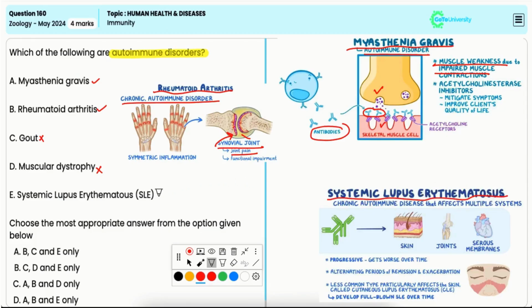It is also a chronic autoimmune disease where the immune system attacks healthy tissues in various parts of the body, including the skin, the joints, as well as the internal organs. Thus, A, B, and E are autoimmune disorders. Hence, the correct answer is option D.